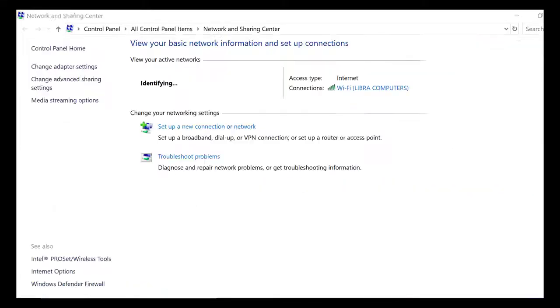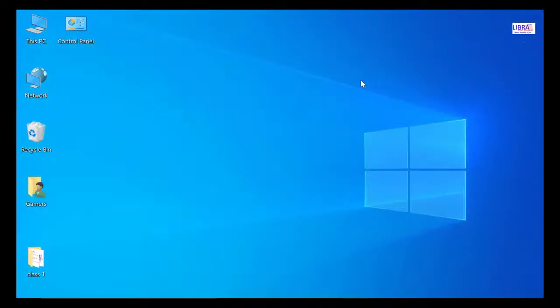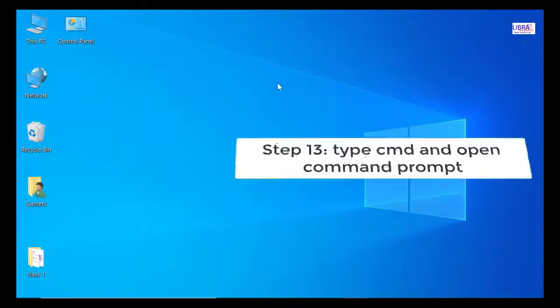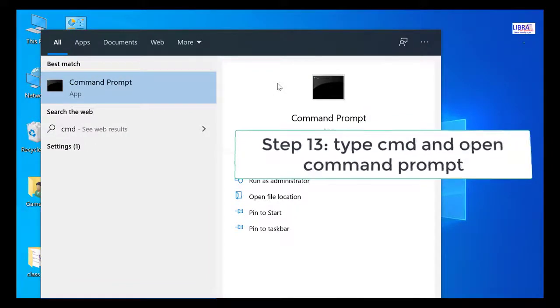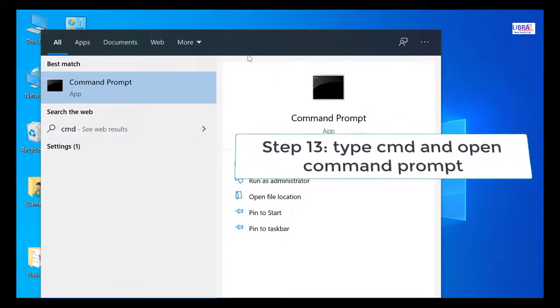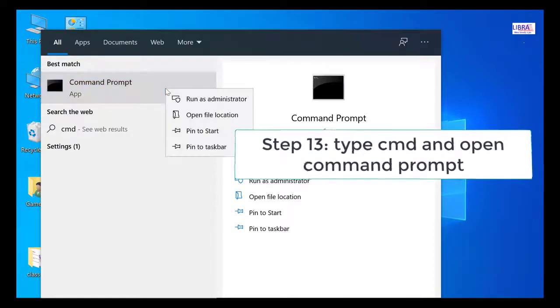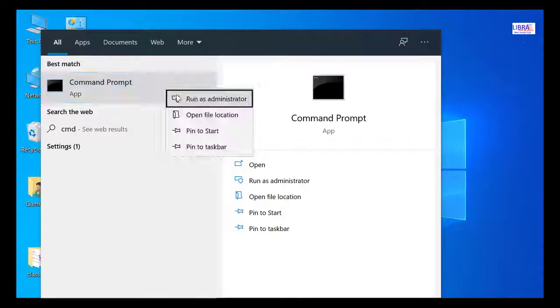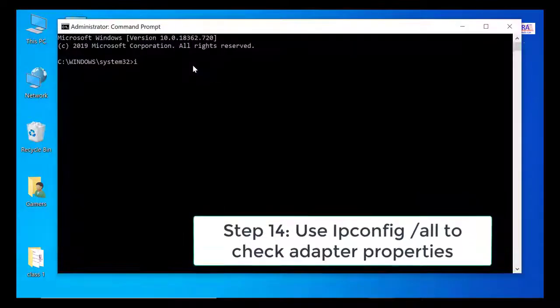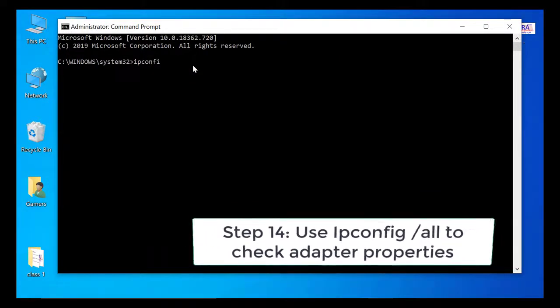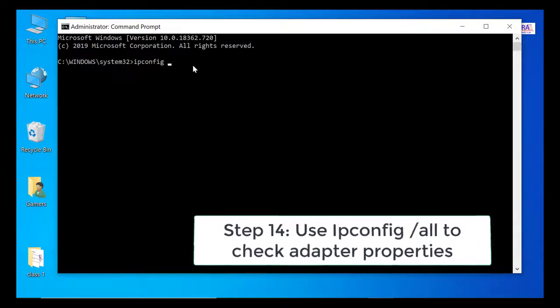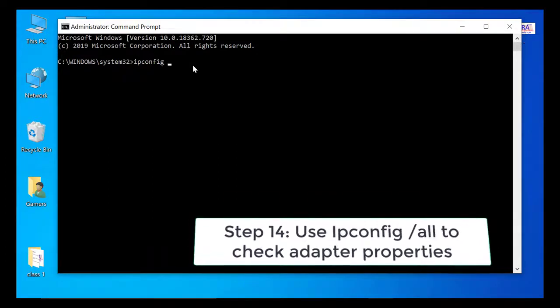Next, click on the Start button and open the Windows command line interface, and run it as administrator. Type ipconfig /all in the command line interface to get the configuration of the network adapter, which includes your IP, subnet mask, default gateway and your MAC address.